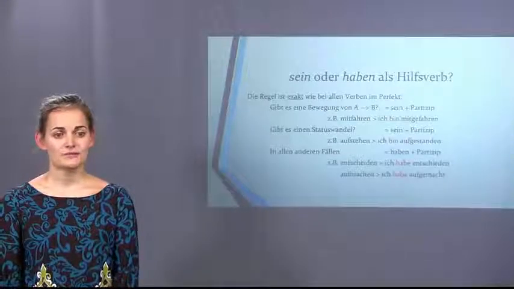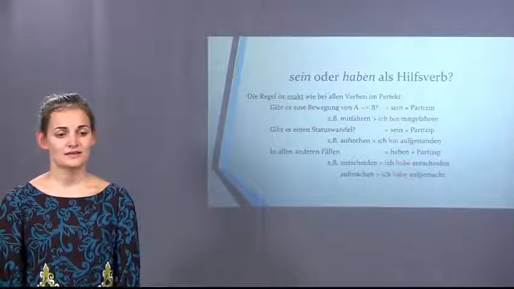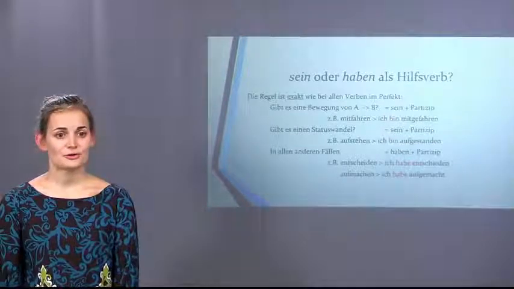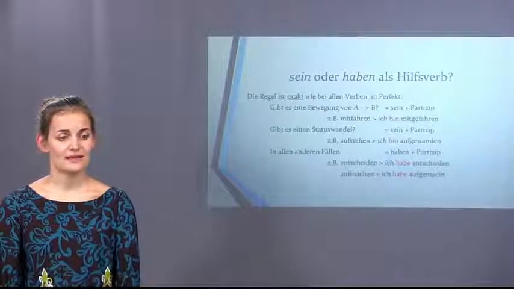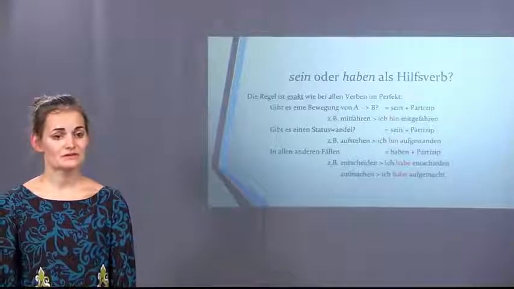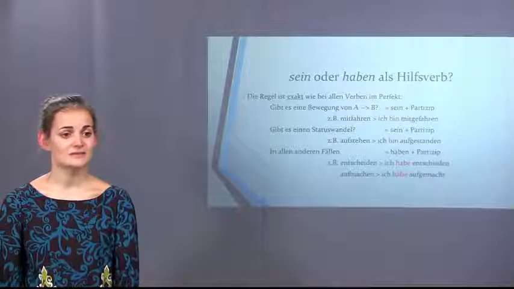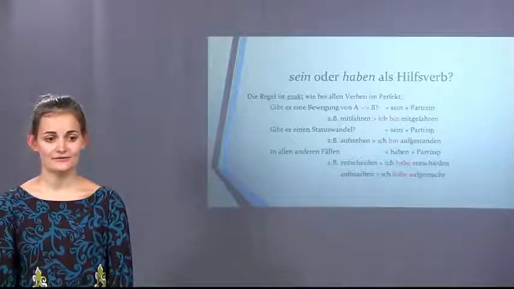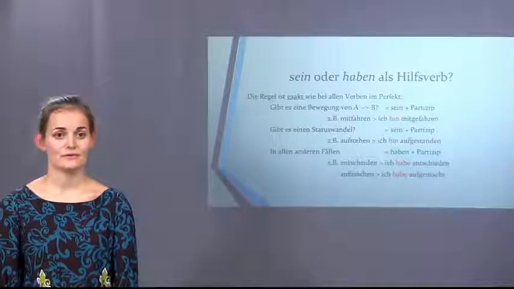Just as a quick review, do you need sein or haben as the helping verb? This rule is the exact same as for all other verbs. So again, if you have a change of location from A to B, you would use sein plus the participle, so the GE form. For example, mitfahren, ich bin mitgefahren. So you choose sein, you have a separable prefix, GE, and then the irregular form, fahren.